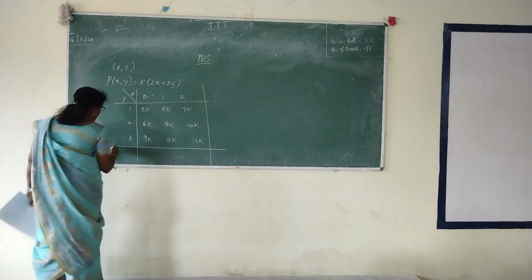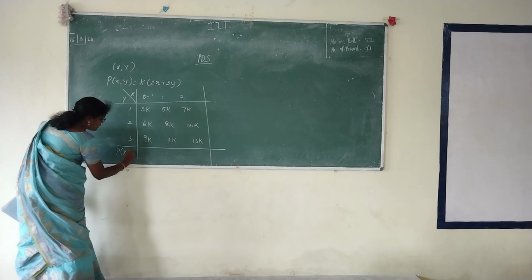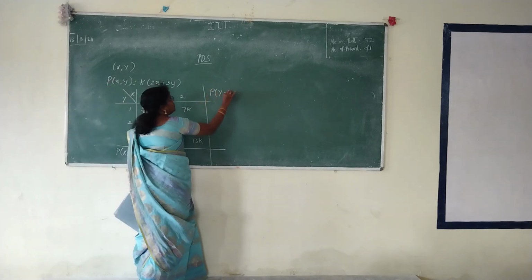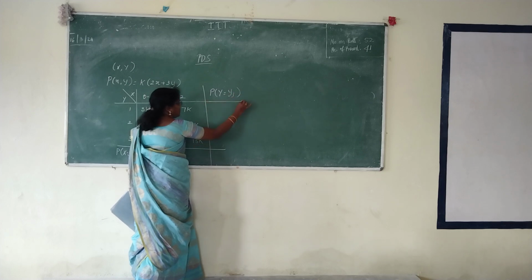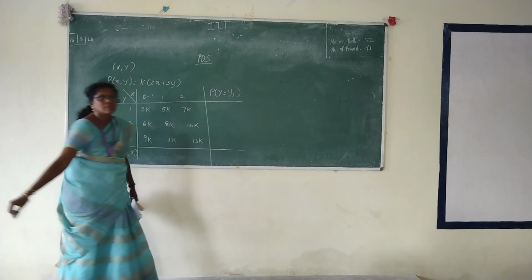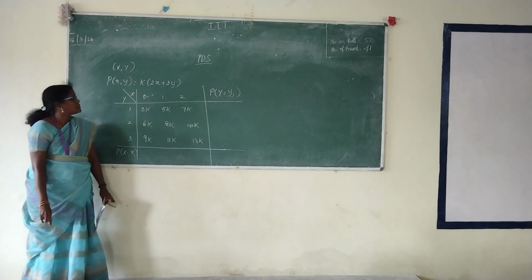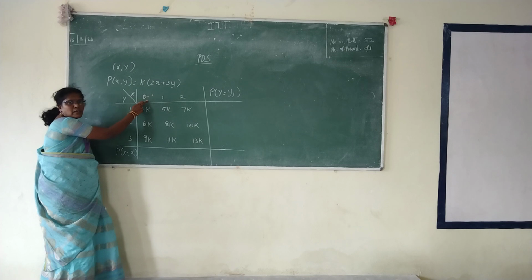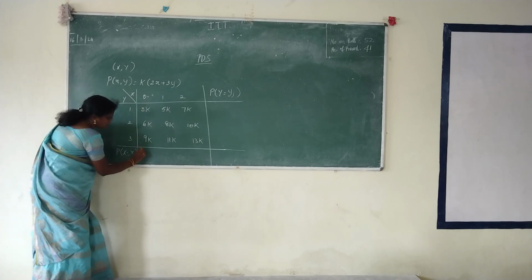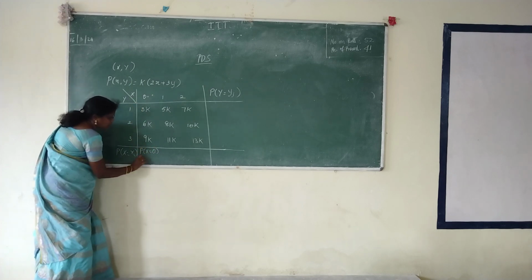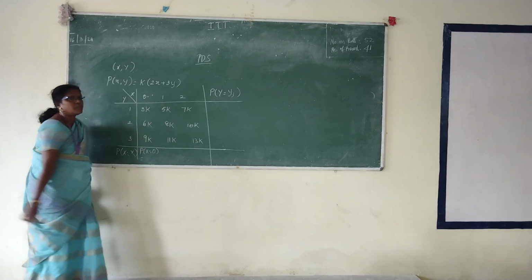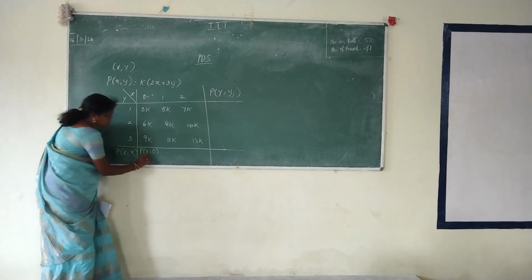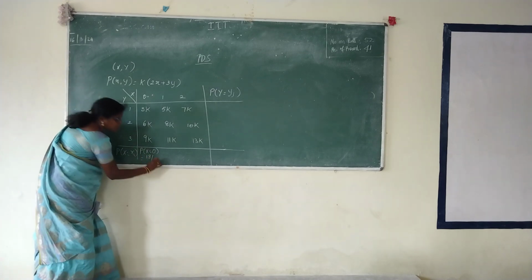So this is generally written as probability of x equal to xi. This will be probability of y equal to yj. Should we add the column? This value is for x equal to 0. So probability of x equal to 0 equals the first column sum, 18k. But what is the k value? 1 by 72. So we get 18 by 72.